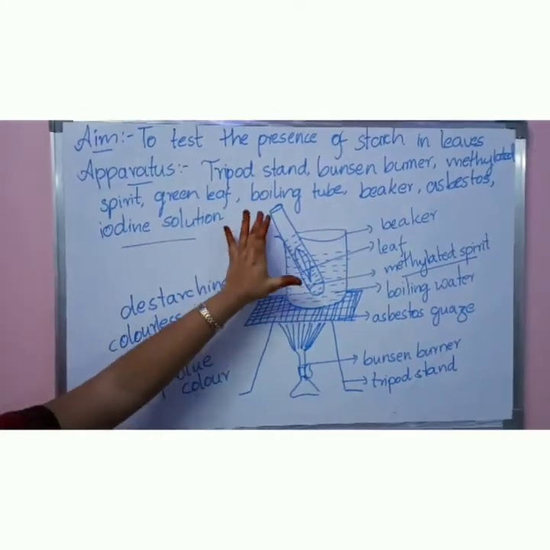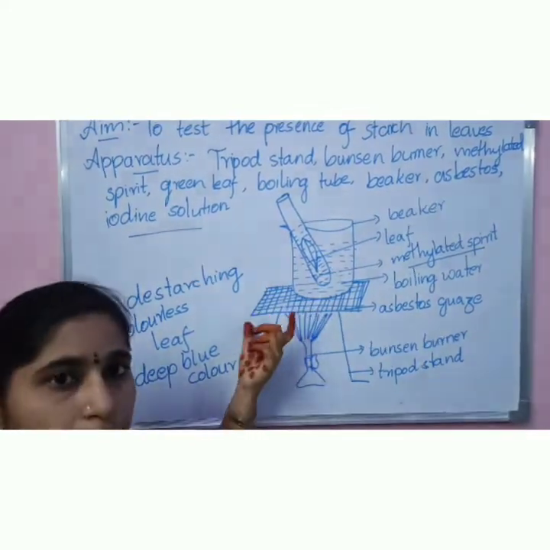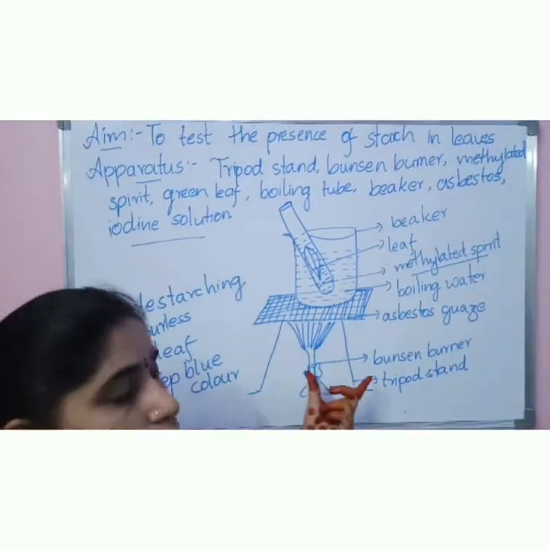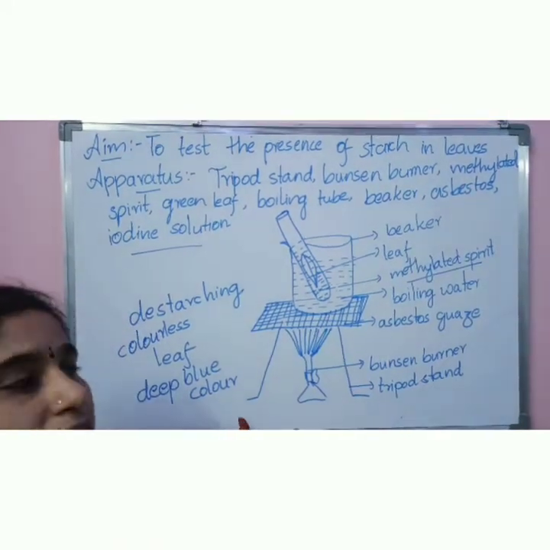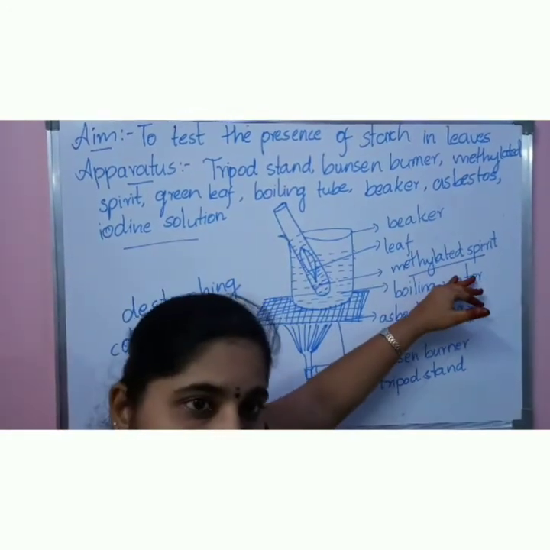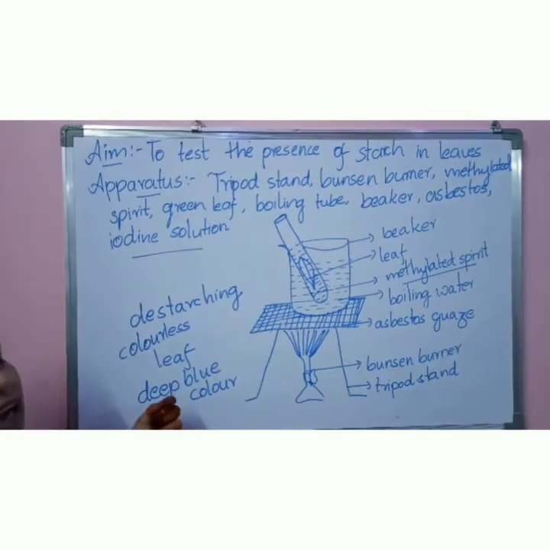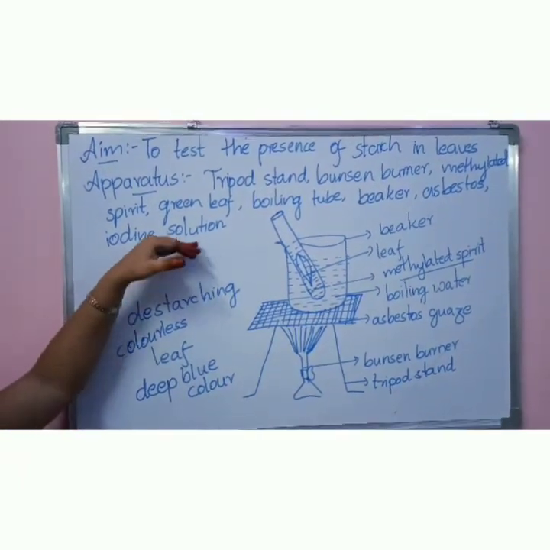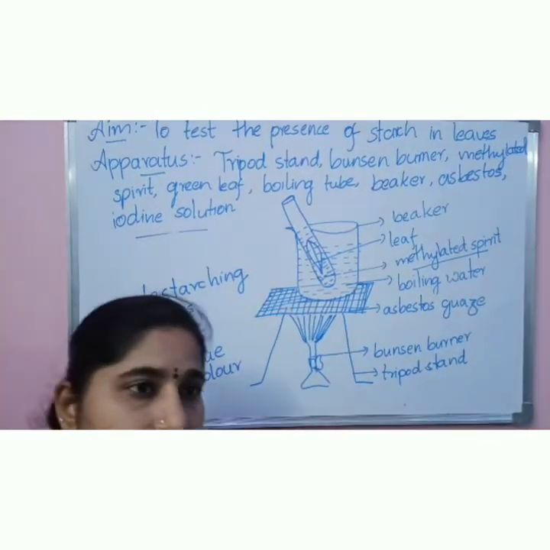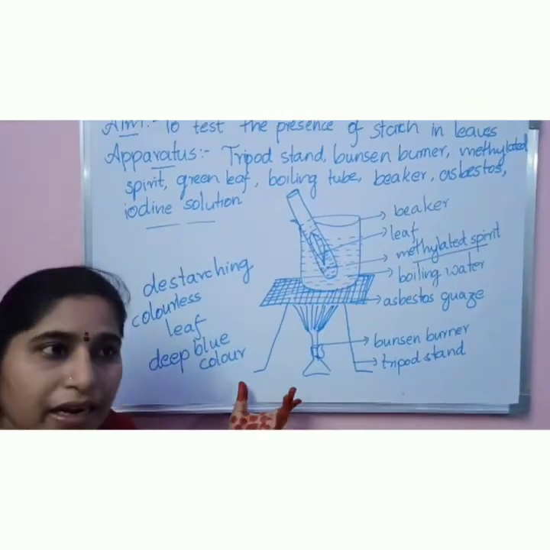This boiling tube should be kept in a beaker. The beaker should contain water and this setup should be placed on the asbestos gauze, and down below we have to provide some flame by using the Bunsen burner. When you are boiling the beaker, due to that heat, the leaf gradually becomes colorless due to the action of the methylated spirit. When the leaf becomes colorless, remove the leaf out of the test tube and test it with iodine solution. When you test it with iodine solution, if the leaf changes to deep blue color, it indicates the presence of the starch. So this is how you can test the presence of the starch in the green parts of the plant.